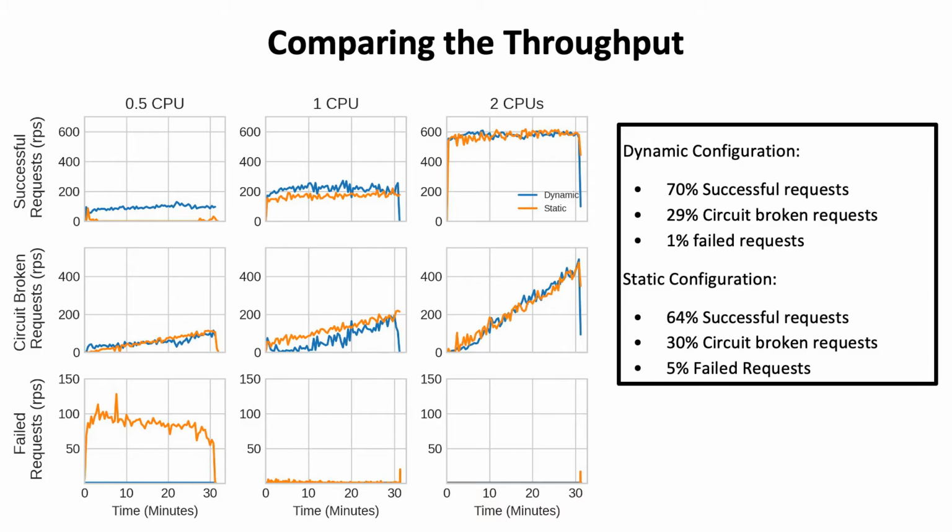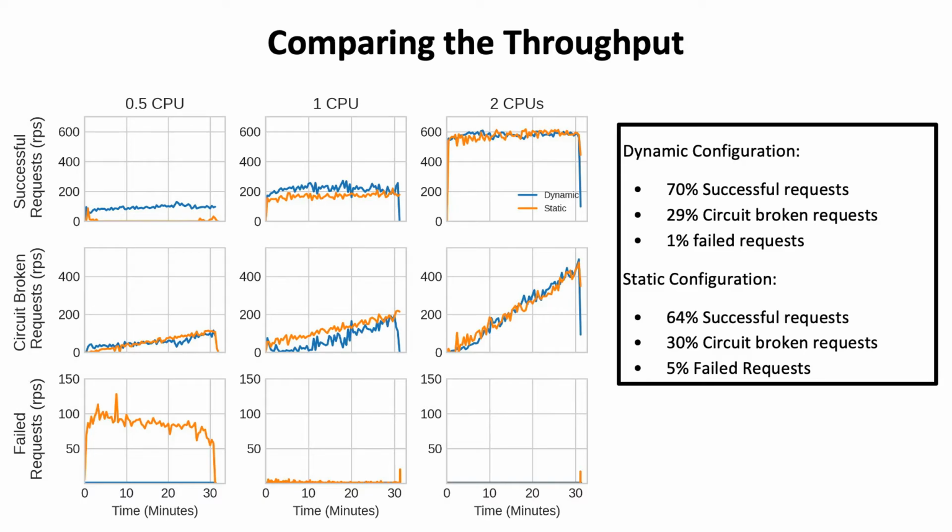In this case, the application complexity is held constant by setting the factorial parameter to 10,000, and we emulate the same workload as in the response time experiments. As shown here, our controller yields more successful requests for most system sizes, while the static circuit breaker configuration drops more requests. When the system size is half CPU, there are some failed requests in the static configuration, but not in the dynamic configuration. Our controller thus has negligible effects on throughput.